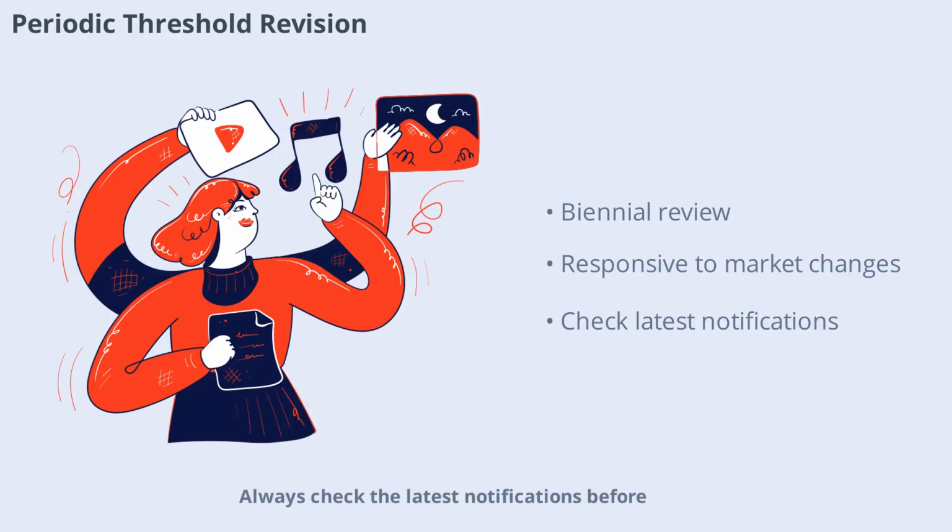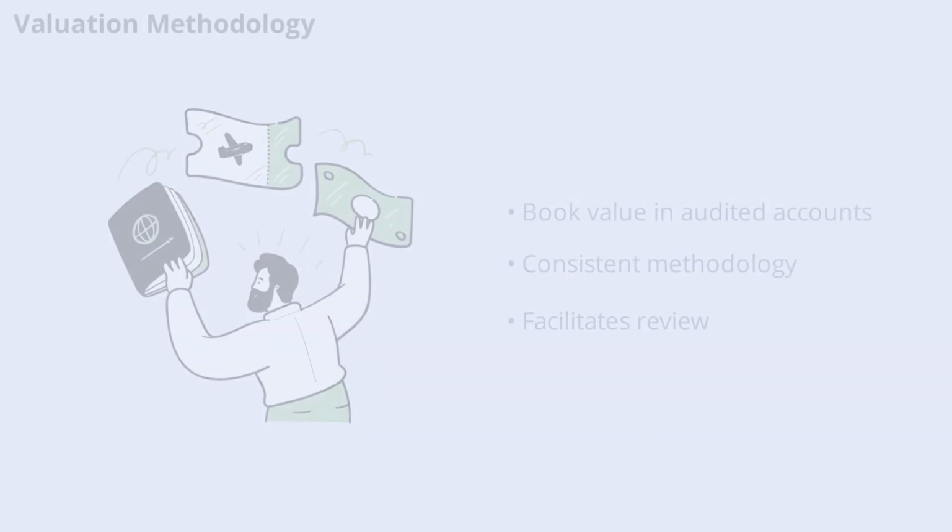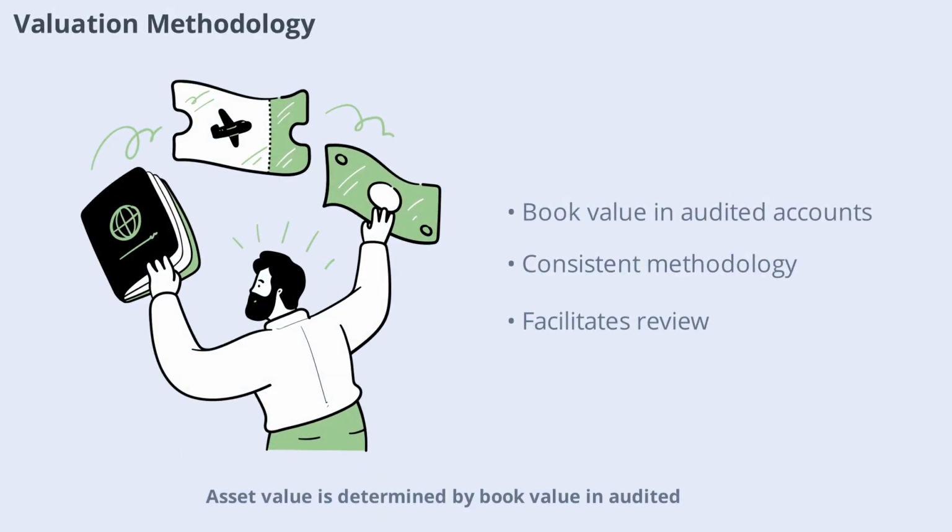Always check the latest notifications before relying on threshold figures for any transaction. Asset value is determined by book value in audited accounts for the financial year preceding the relevant date. The same methodology applies to turnover. This ensures consistency and transparency in threshold calculations, reducing disputes and facilitating regulatory review. Understanding valuation rules is essential for accurate compliance and transaction planning.